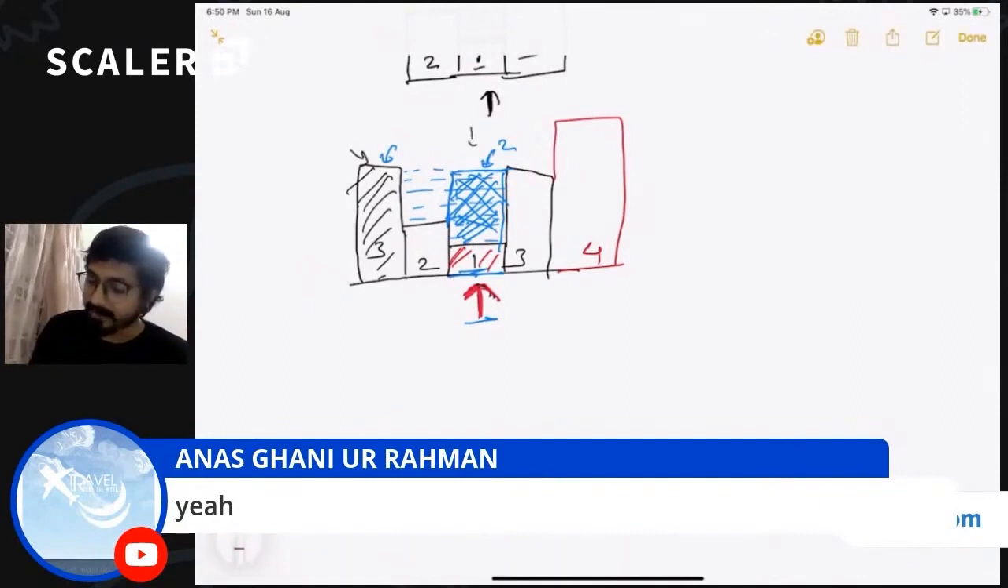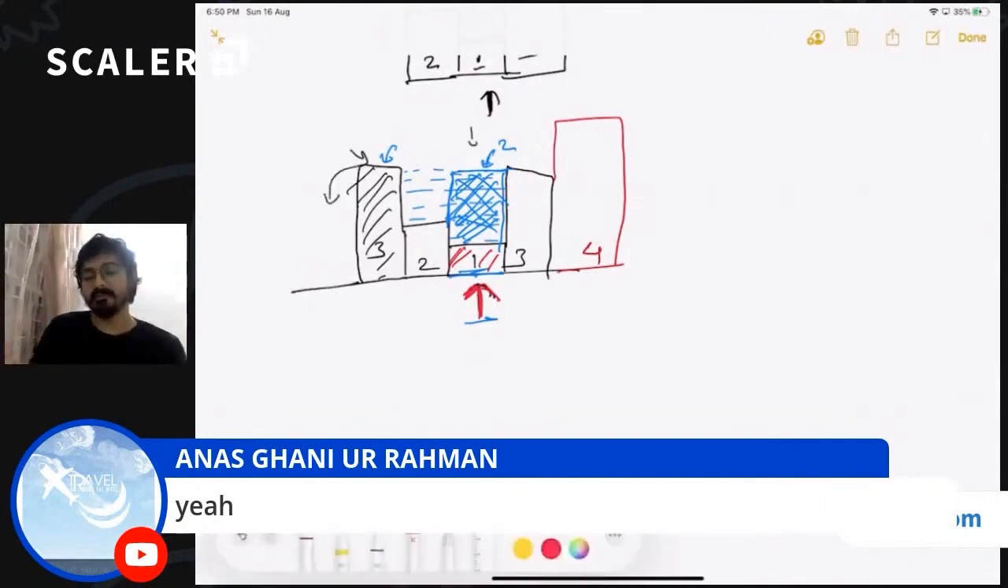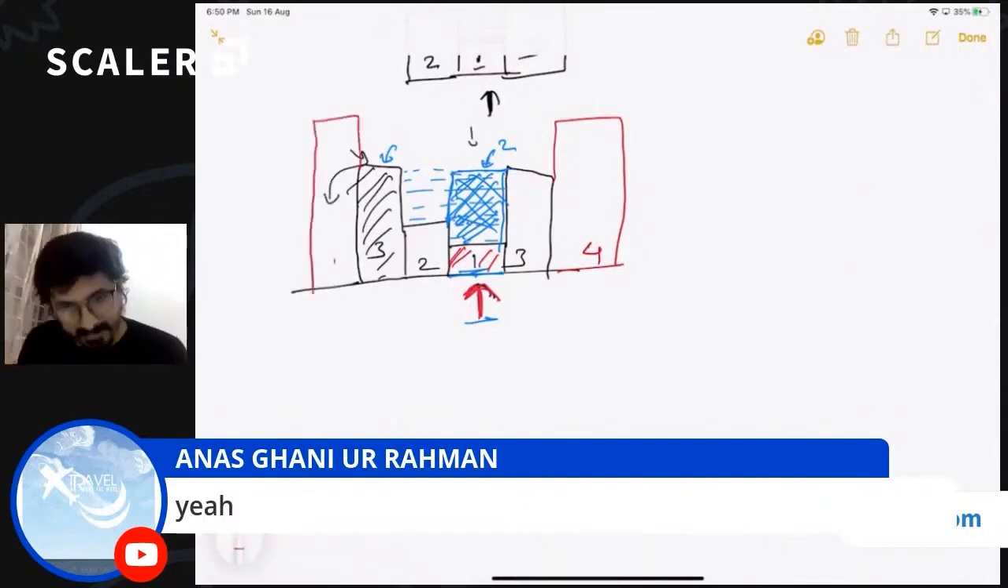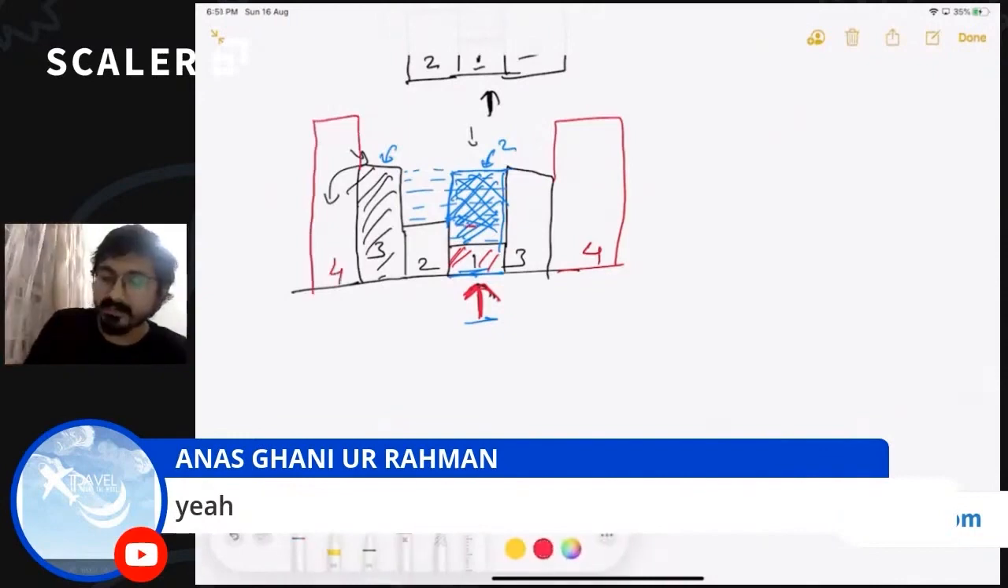If we also add another bar of size 4 on the left side as well, now will it increase? Yes, now it's going to increase because from both the sides we have got a height of size 4, right?